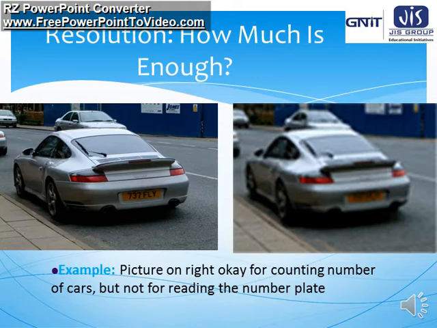But if someone asks what is the number of the car in front of you, that cannot be answered through the image on the right side. In that case, you require the left side image, from where you can see the corresponding number of the car in front of us is 737 FLY. That means this is the higher resolution image which will give you more clarity with more information, and you can read the number on the plate.